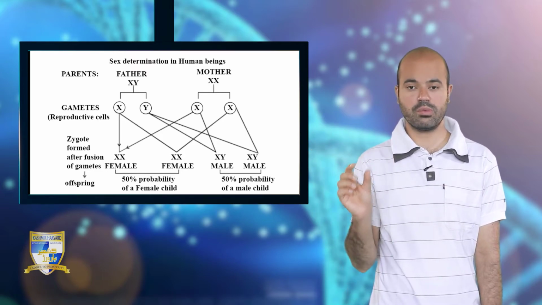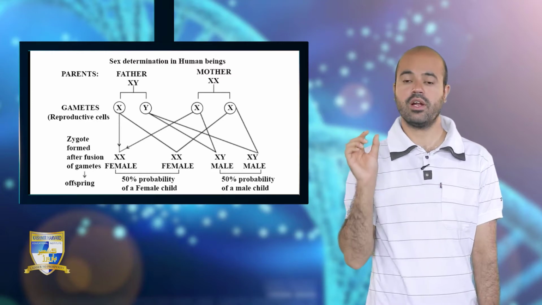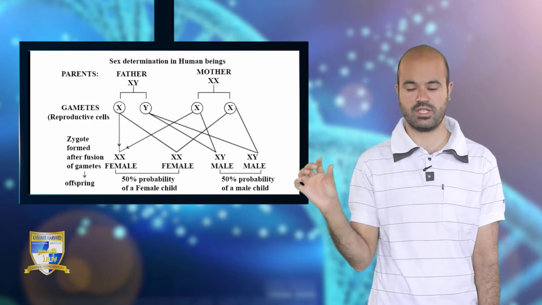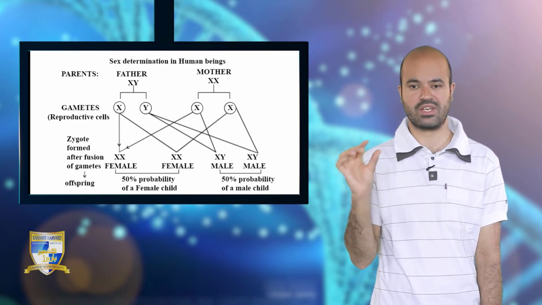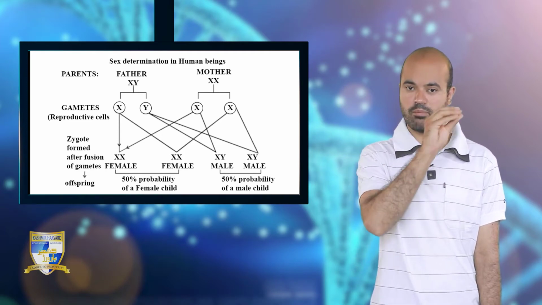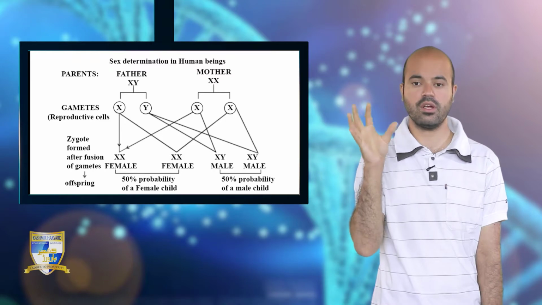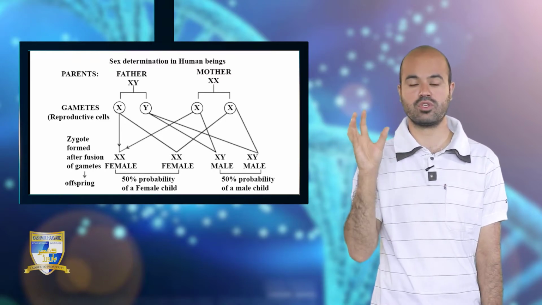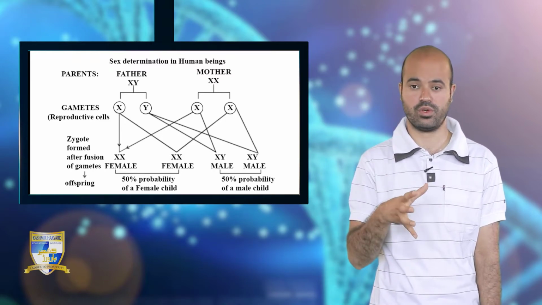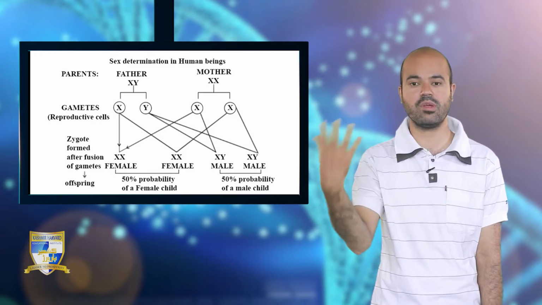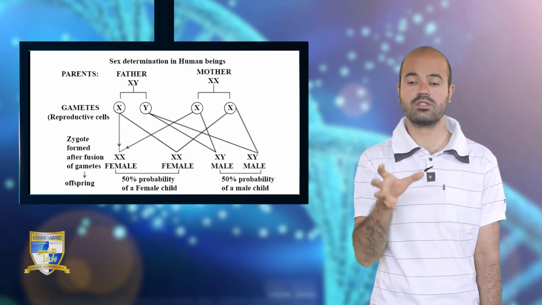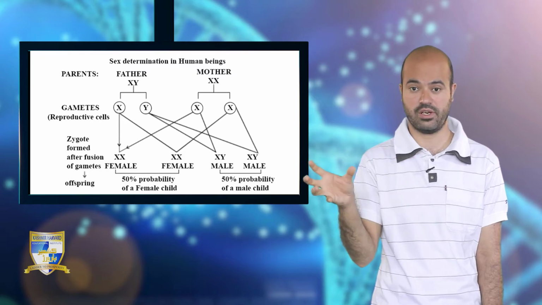When we talk of human beings, there is a definite pattern of sex determination. When there is the process of fertilization, that is, fusion of the male gamete with the female gamete, there is formation of a new cell called a zygote. Whether that zygote will develop into a male offspring or a female offspring is how sex is determined.